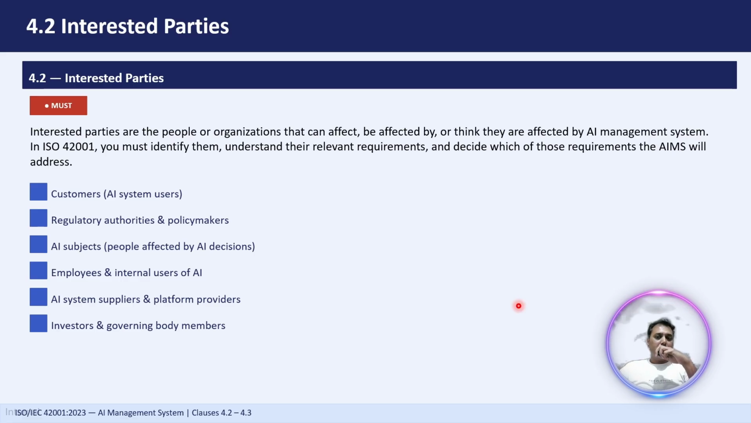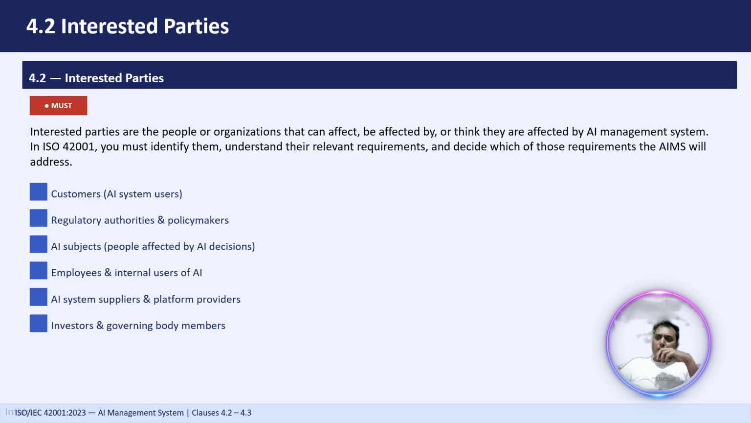So what are their expectations? Their expectations can be fair hiring decisions, data privacy, reliable AI results, and compliance being followed as per the laws. So what will be our responsibility? We have to decide how our AI management will meet those expectations of every interested party, or every stakeholder.